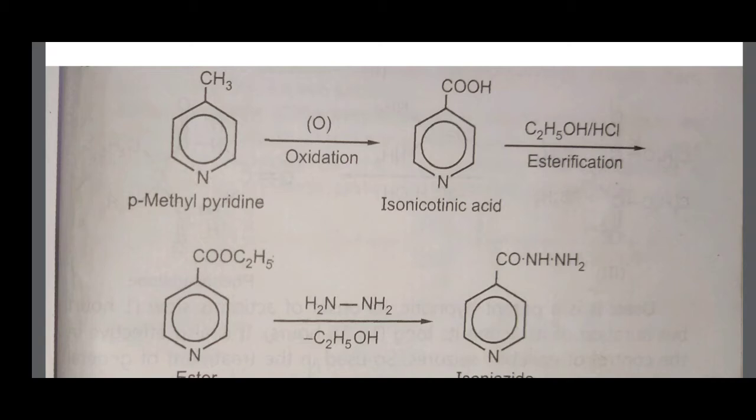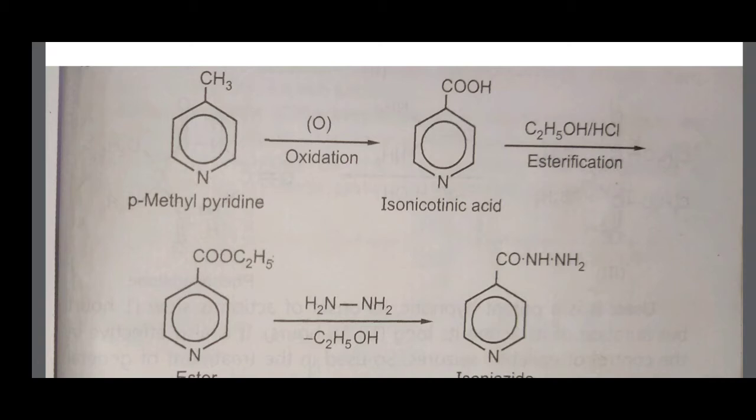This undergoes oxidation to form isonicotinic acid. Here the CH3 group undergoes oxidation. Oxidation is nothing but addition of oxygen. Therefore CH3 is oxidized to COOH. The COOH functional group is an acid, therefore the name of this compound is isonicotinic acid.